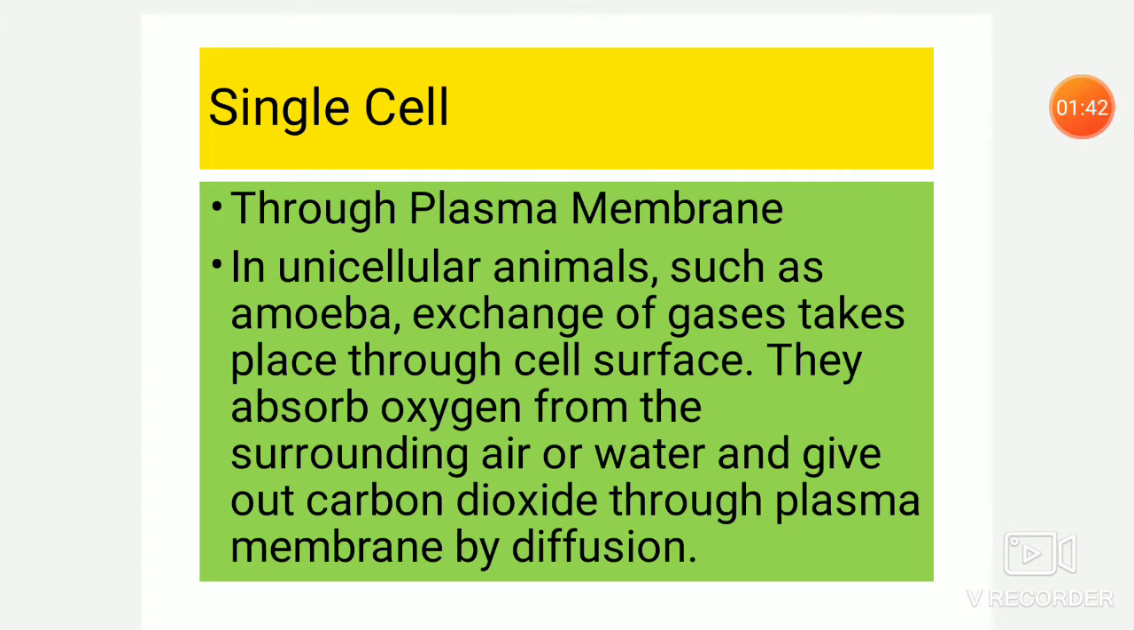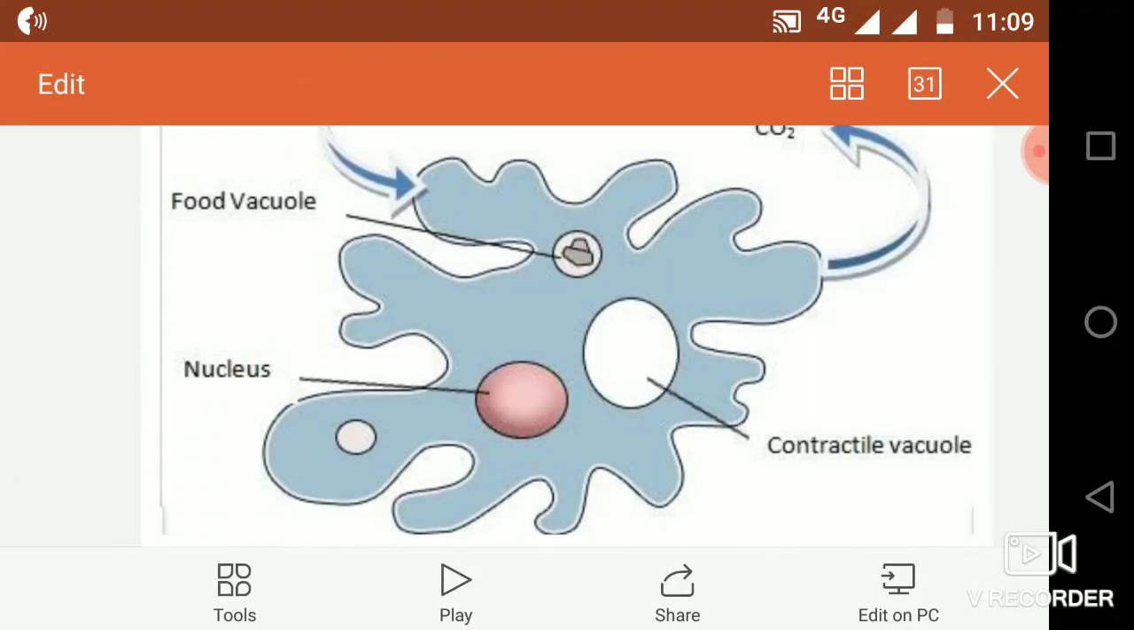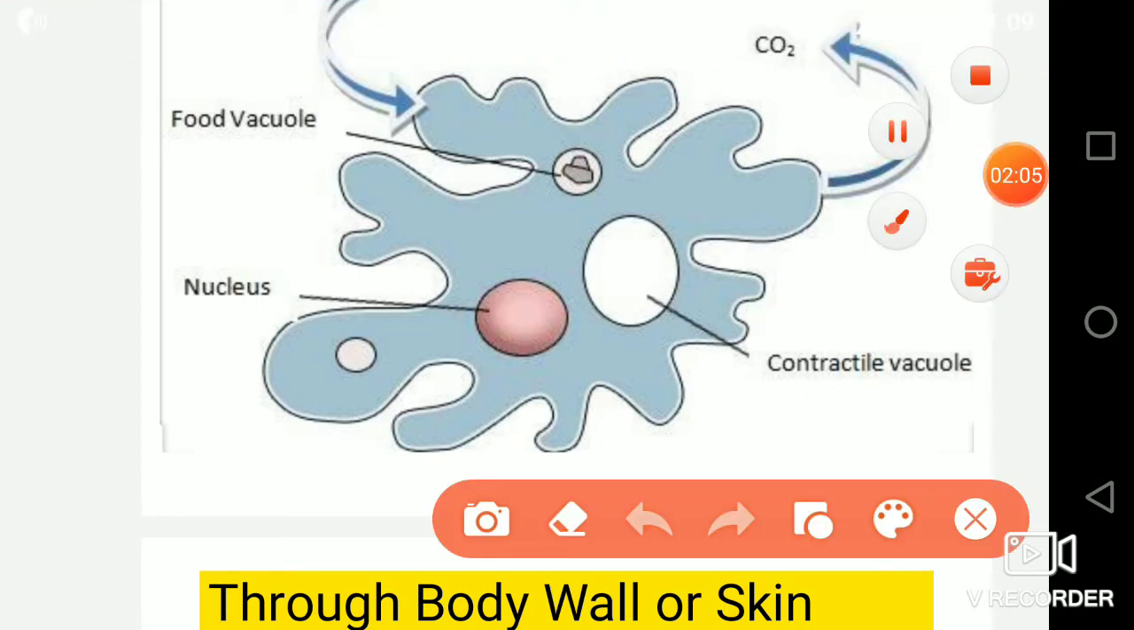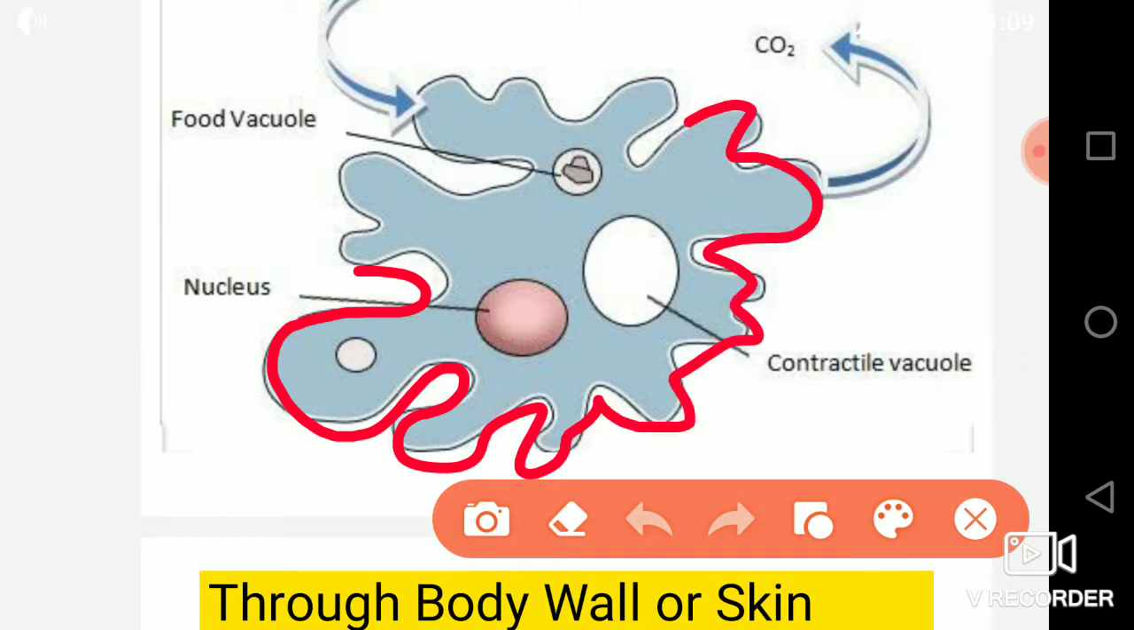In unicellular organisms such as amoeba, exchange of gases takes place through the cell surface. They absorb oxygen from the surrounding air or water and give out carbon dioxide through the plasma membrane, and this happens by the process of diffusion. So you can see this. Here it is clearly visible that this is the plasma membrane of the organism.